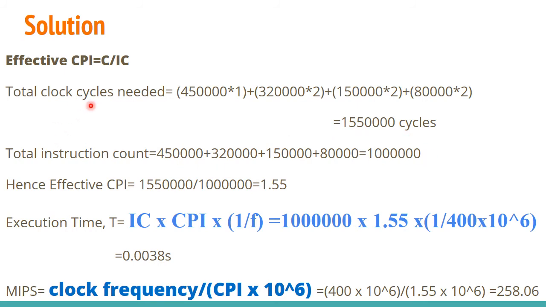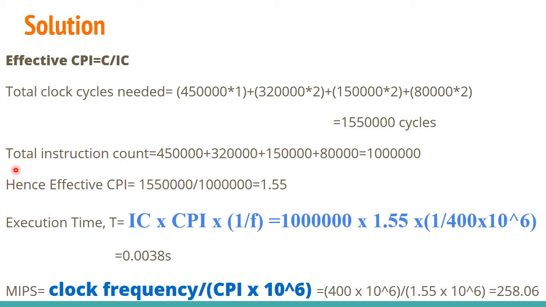So hence you can find the effective CPI by using C by IC. C is this value, and IC is this value. If you are dividing these two, you will get the effective CPI. And now CPI is available for you. Now you can find out the execution time, that is capital T. How will you find out the execution time? Using IC into CPI into tau.